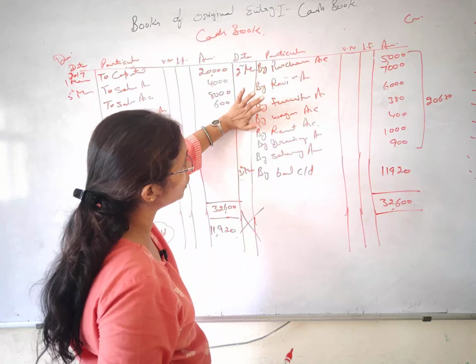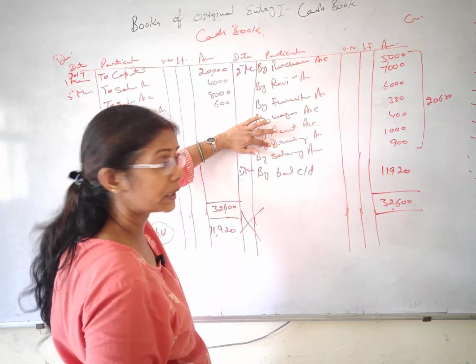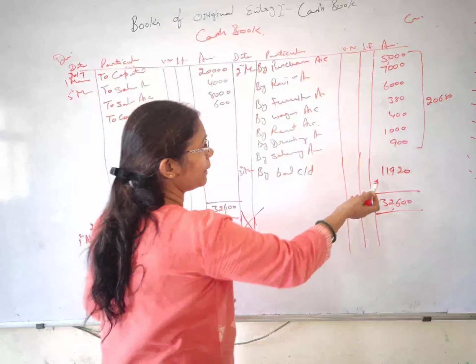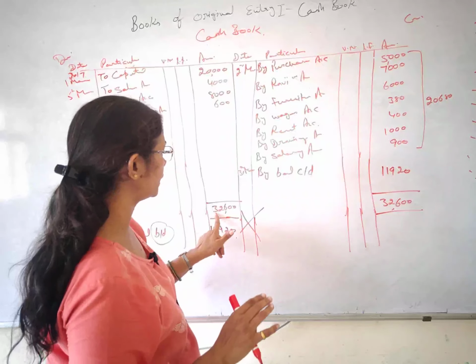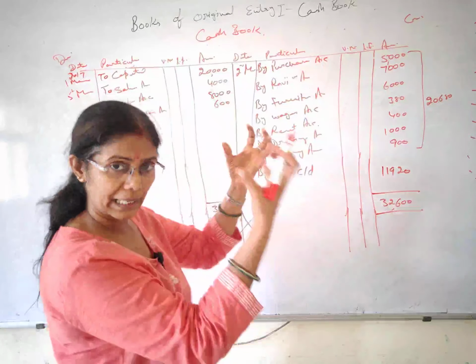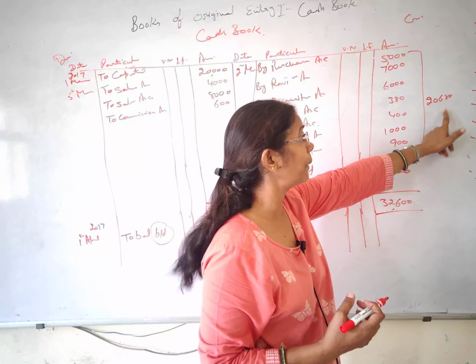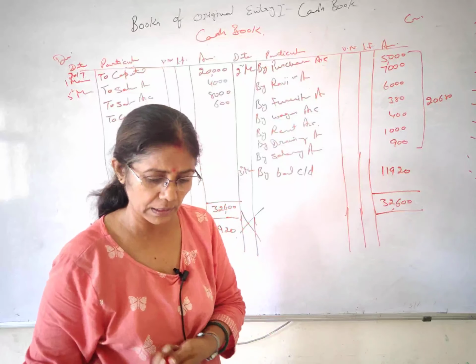I purchased the furniture, paid wages, paid rent, and I have withdrawn the money for my personal use. I paid the salary, alright. So this is my cash in hand right now. I was having total 32,600 initially, I have received from somewhere and made payments, I have paid this much amount and the remaining amount is 11,920, right students.